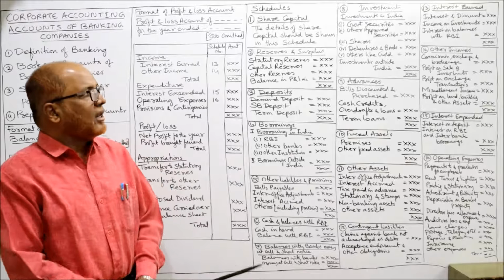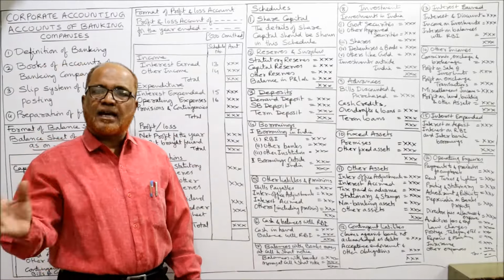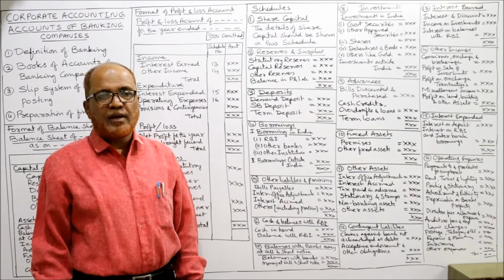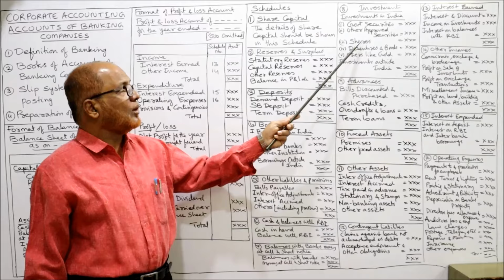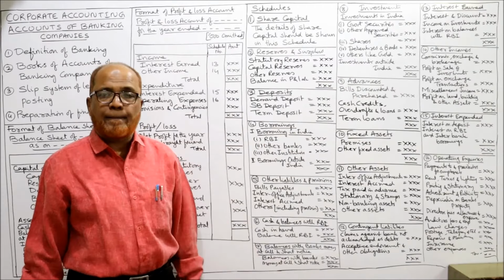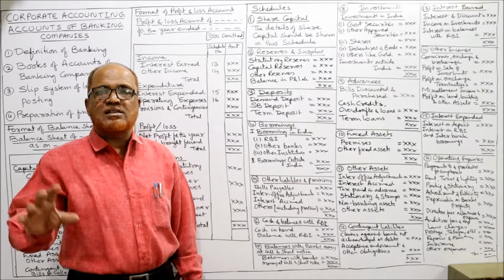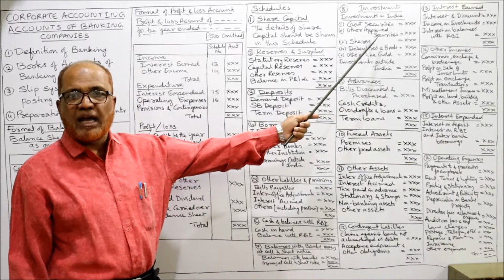7th schedule. Now 8th schedule, investments. Investments are categorized into investments in India and investments outside India. In India, the investments may be government security, other approved security, shares, debentures and bonds, others like gold, and investment outside India. So if the information is there in the problem, we have to show all the different types of investments in schedule number 8.